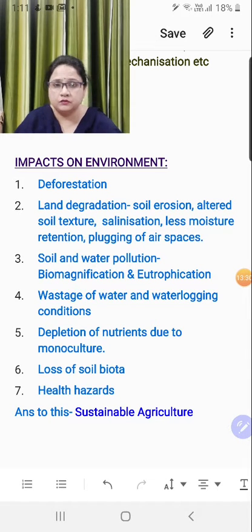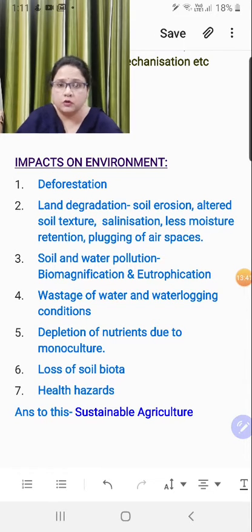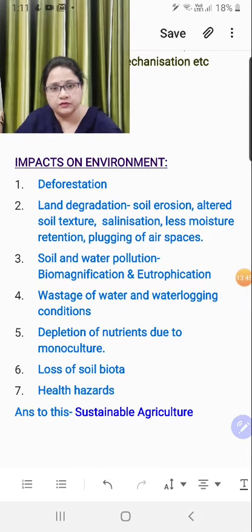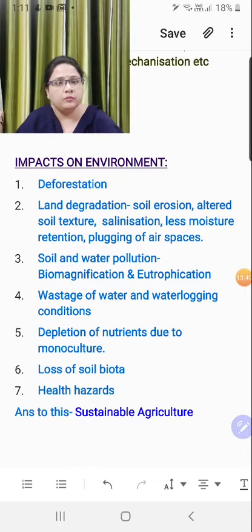The oxygen content of the water body also depletes and the sunlight is also blocked. This is eutrophication. That means enrichment of water body with nitrates and phosphates. These are the two main classes of fertilizers, nitrates and phosphates. Enrichment of water body with nitrates and phosphates, thereby increasing the excessive growth of algae.